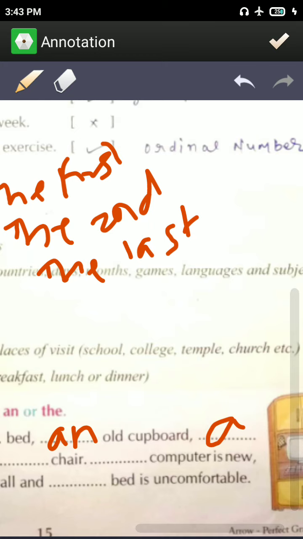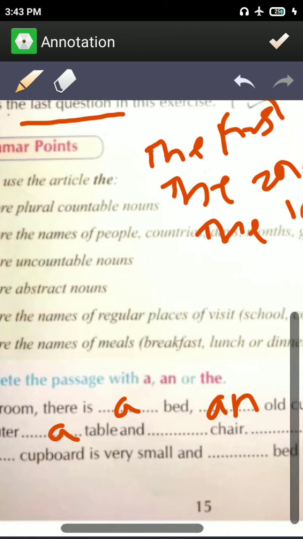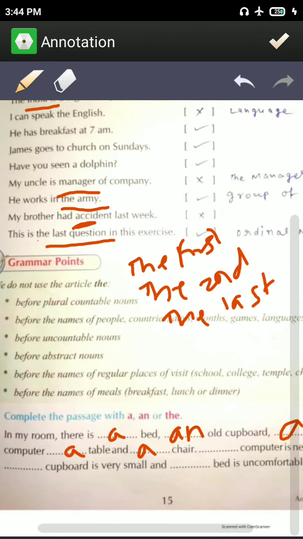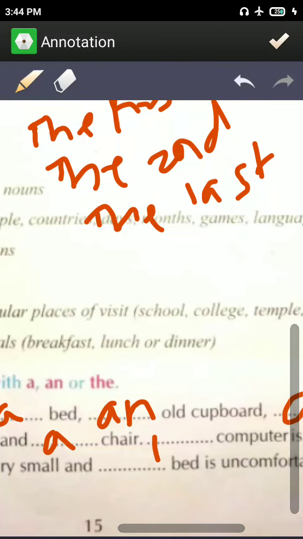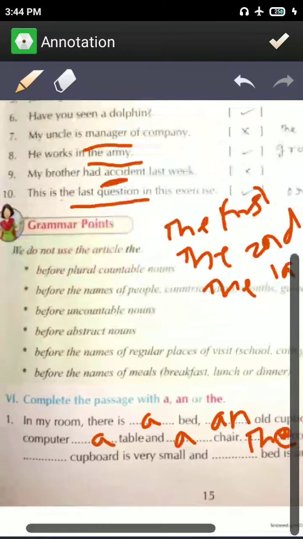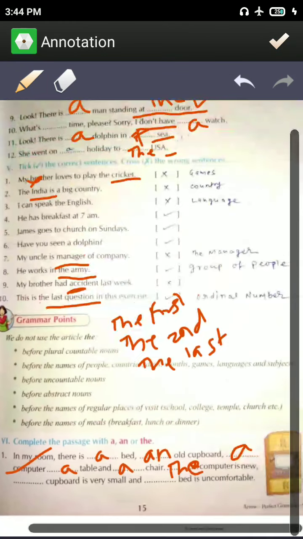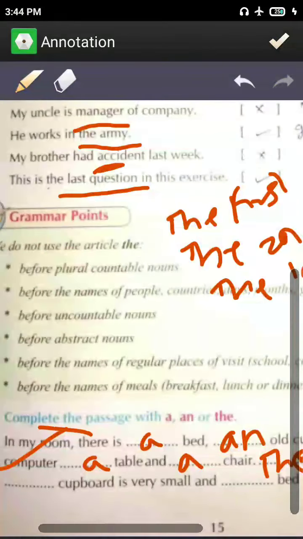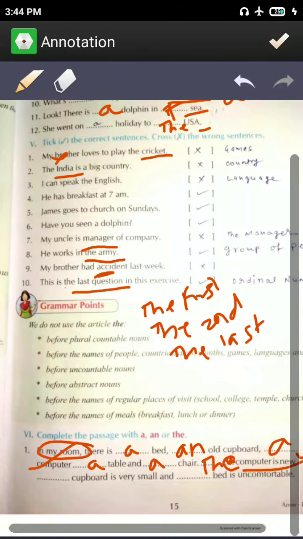A computer, एक कंप्यूटर भी है. A table, एक टेबल भी है. And a chair. Now the computer, now he's talking about computer second time. Here you can see first he told that I have computer, now he's talking about computer again, so you'll say the computer is new, and so your listener knows which computer he is talking about, the computer that is in his room. Okay, so you'll say the.